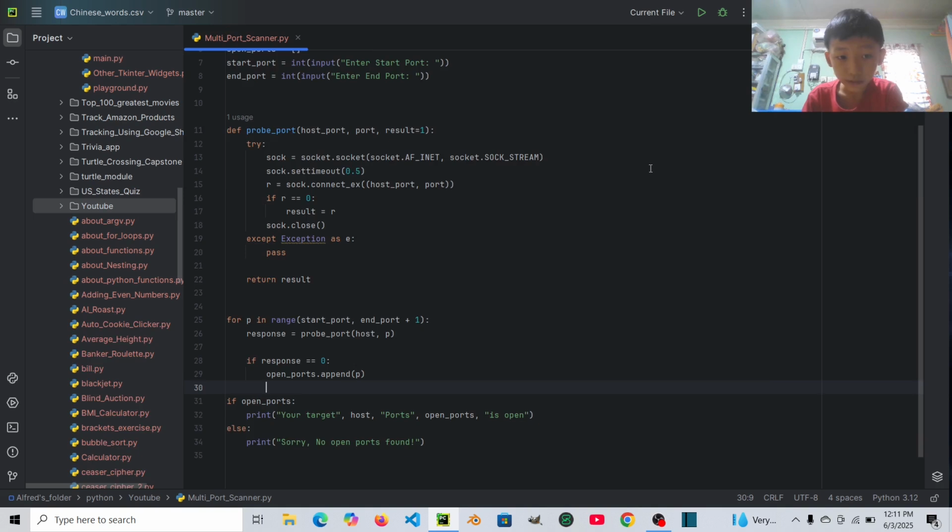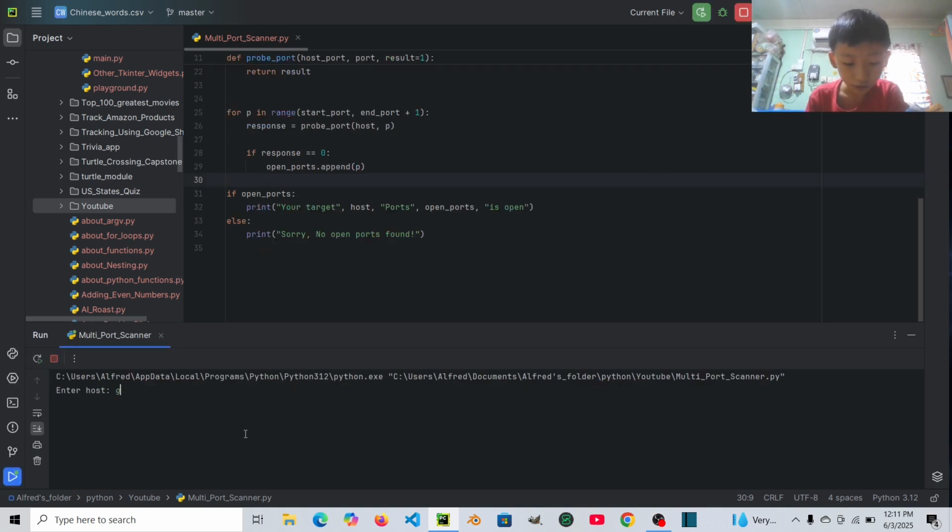Let's run this. Enter the host, let's say google.com. It will be kind of long because we need to scan the ports. Let's say 60 to 100. Let's wait for a while.